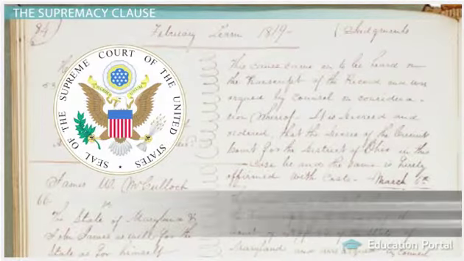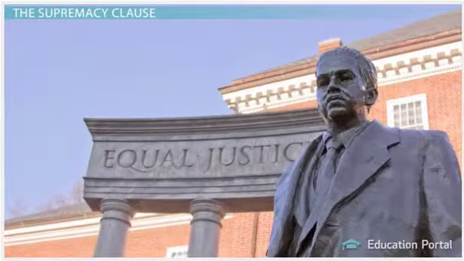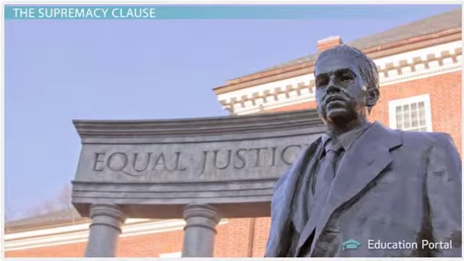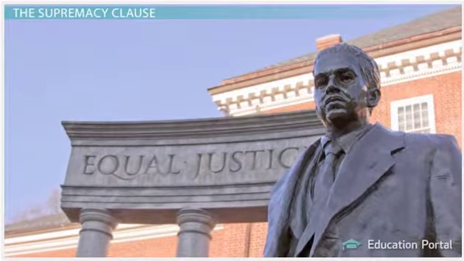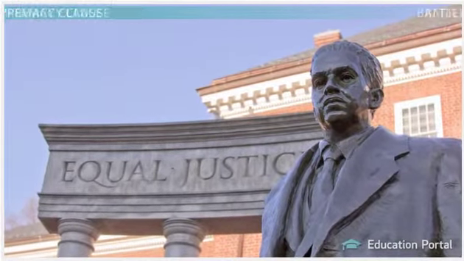This principle comes from the famous 1819 Supreme Court case of McCulloch versus Maryland. Here, the court held that Maryland could not constitutionally tax the operations of the Bank of the United States, since that was a federal power.